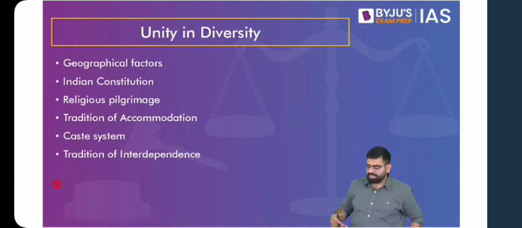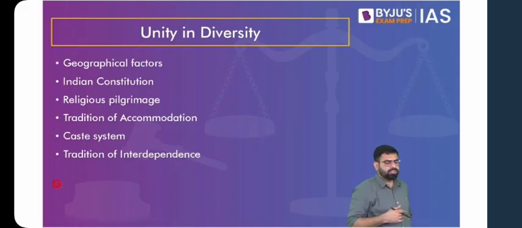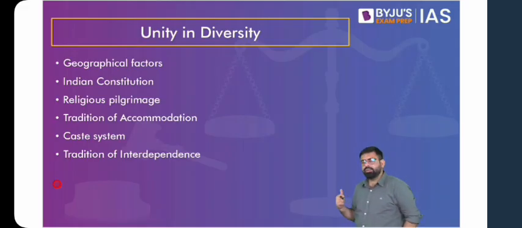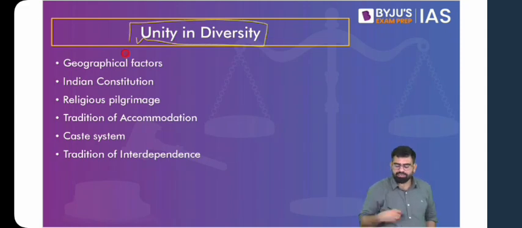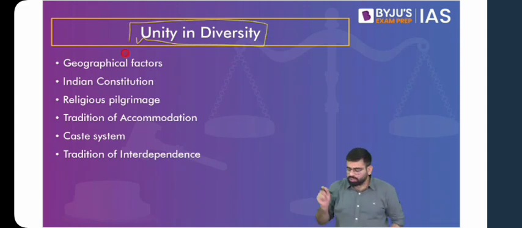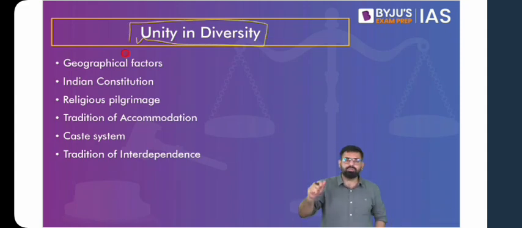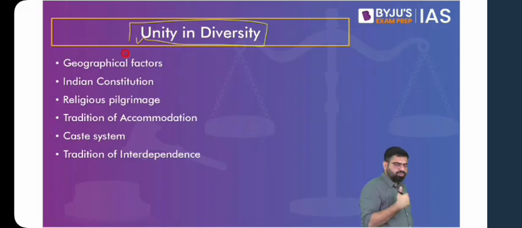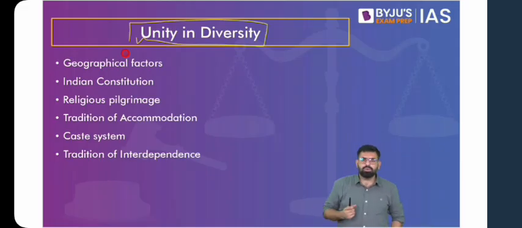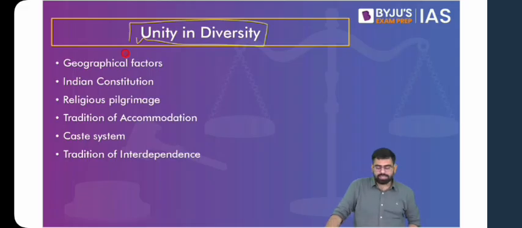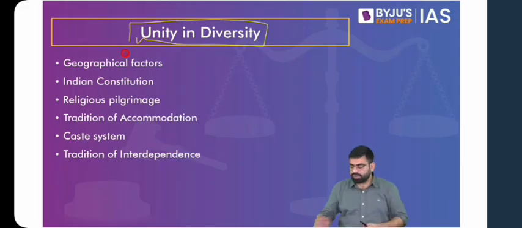Now we say that India is a very diverse country, as you can see, on the basis of various features. But still we find that we stand as one united nation. So one question is, how is that possible? How do we find this unity in diversity? And also we have to see that because of this diversity, this unity can be challenged, and how to stop that from happening? Because we see at times, because of various communal conflicts, etc., this unity getting challenged. So one is, what are the reasons behind this unity and diversity? And the other aspect is how to stop this challenge to unity because of our diversity.